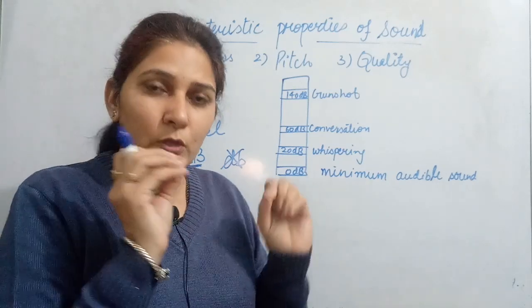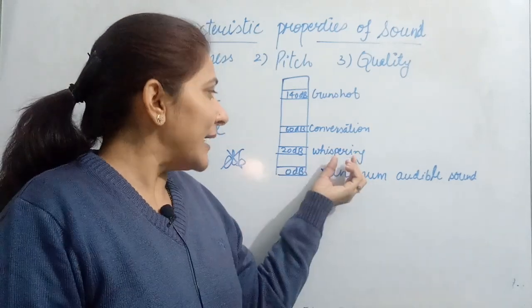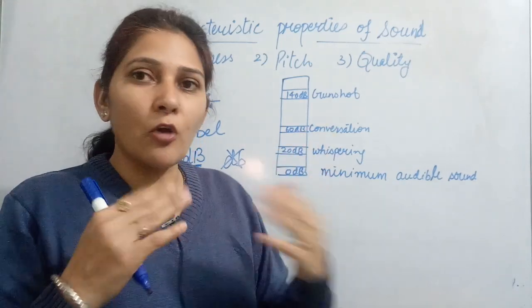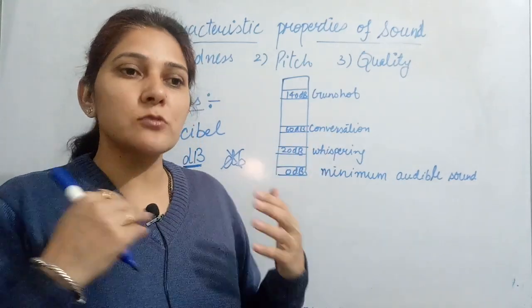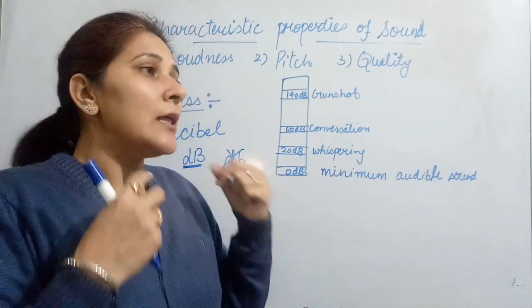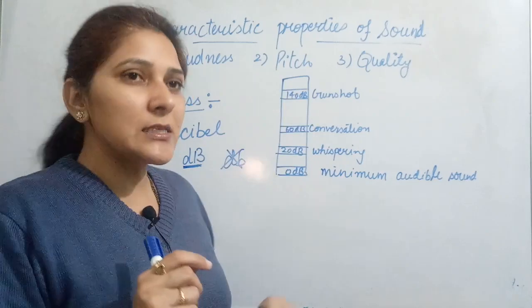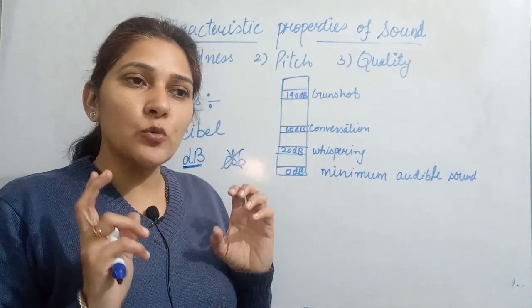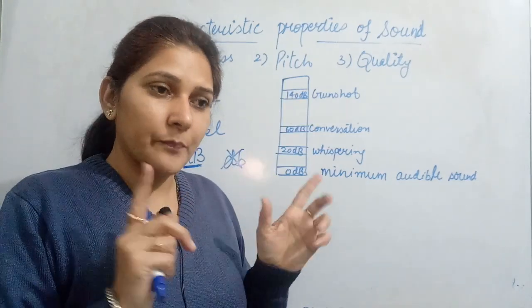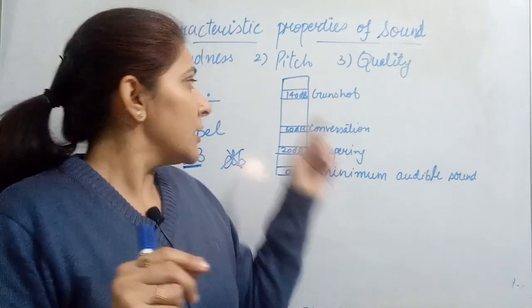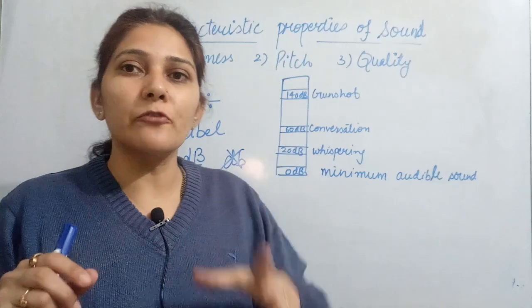When you whisper, when you whisper in each other's ear, that sound is approximately 20 decibel. When you are talking about normal conversation, when you are talking normally with each other, that sound is approximately 50 to 60 decibel. 140 decibel is the sound which you can hear when a gun is fired, the sound of a gunshot. So that is approximately 140 decibel.